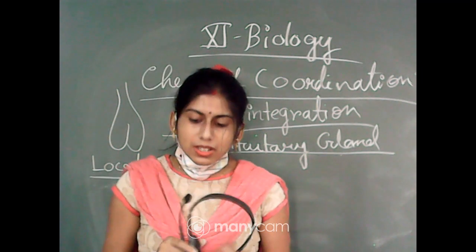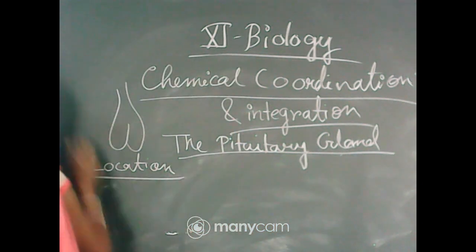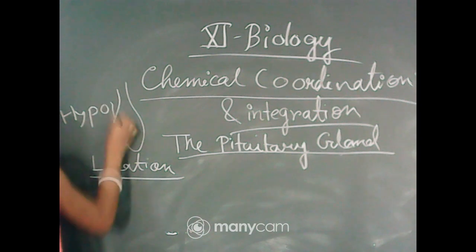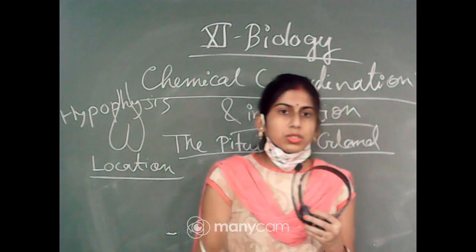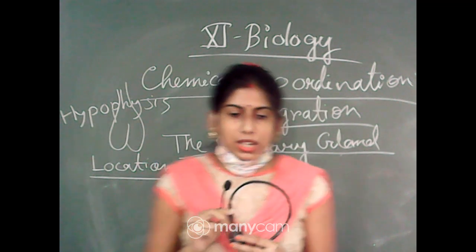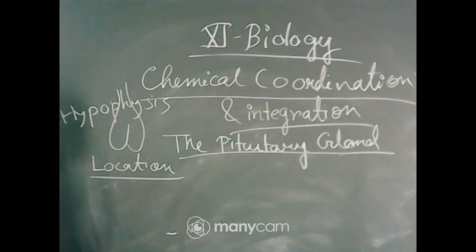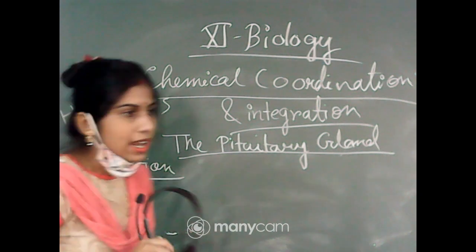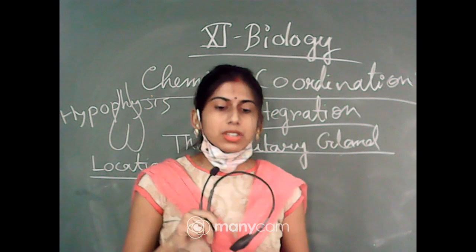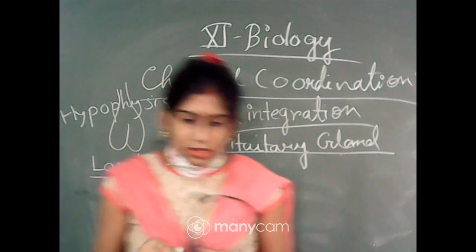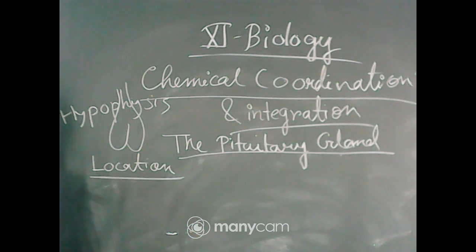The alternative name of the pituitary gland is hypophysis, and the hormones are connected through the hypothalamo-hypophyseal system. The pituitary gland is located in a bony cavity called sella turcica and is connected with the hypothalamus by a stalk called infundibulum.